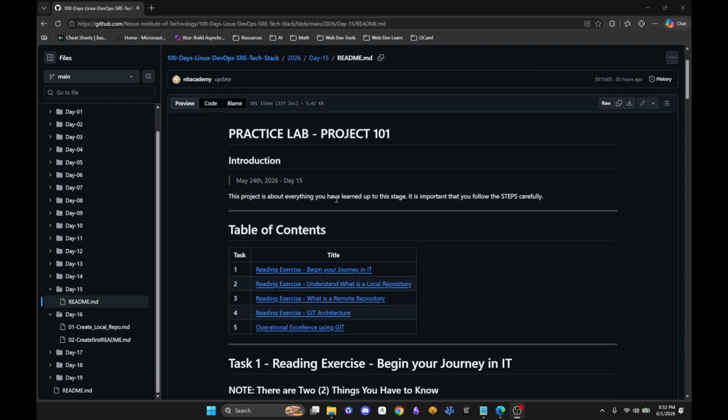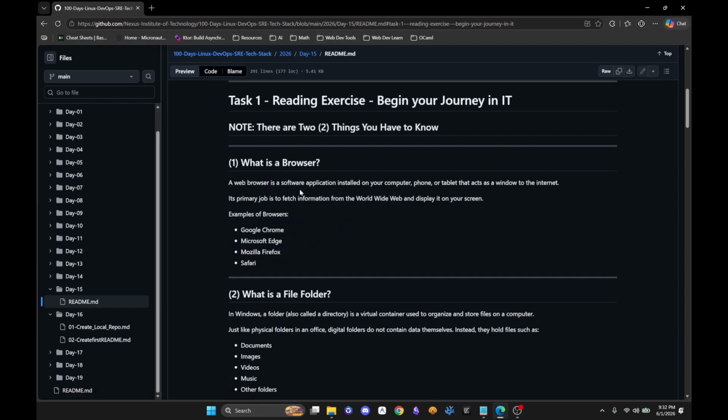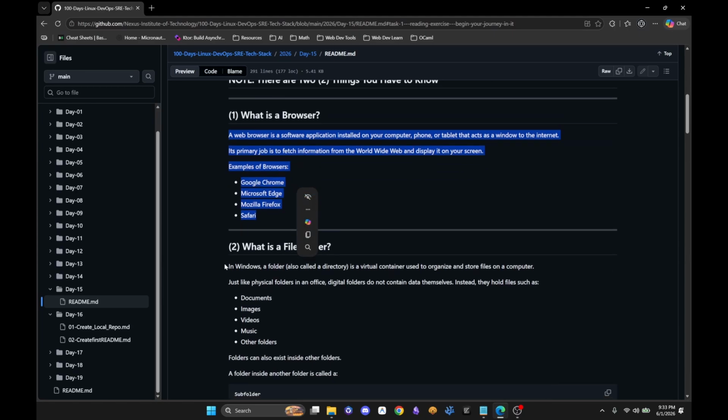So, just as an example, we're going to go through reading exercise 1, which is begin your journey in IT. It has 2 questions, right? What is a browser and what is a file folder, right? So over here, it's going to explain a little bit about what a browser is, and then similarly, it's going to explain about what file and folders are.